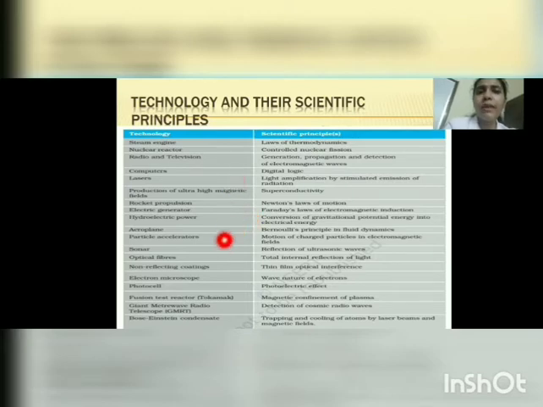Like this, so many technologies have been stated here, and the scientific principles behind the technology have also been stated here. So just go through this table. It is also there in your NCERT textbook. Take your own time and just go through this table.